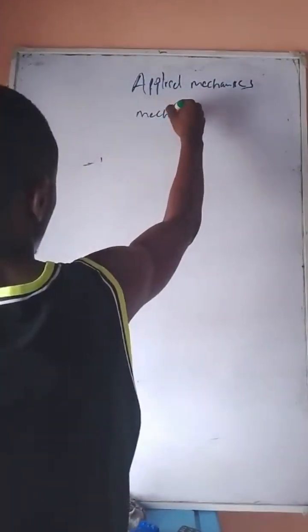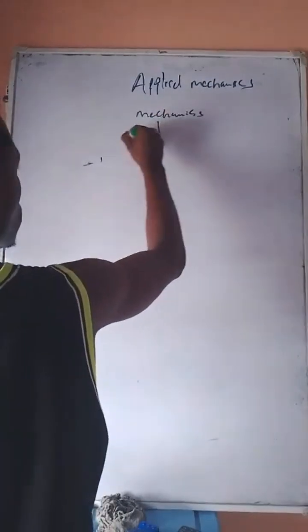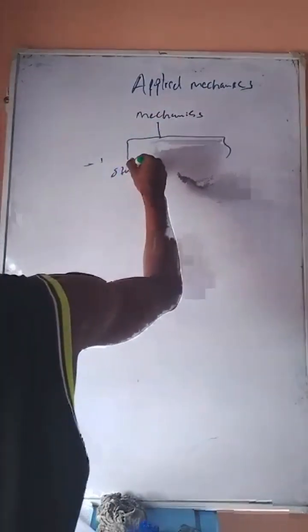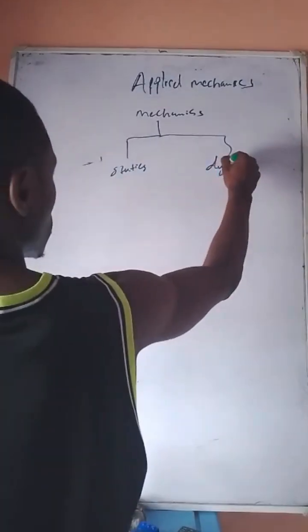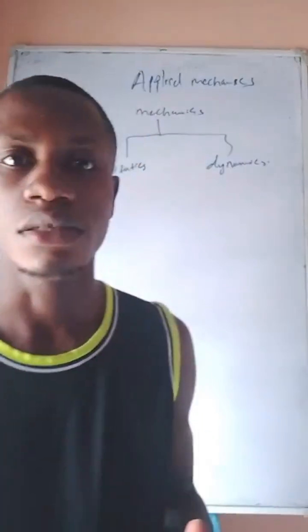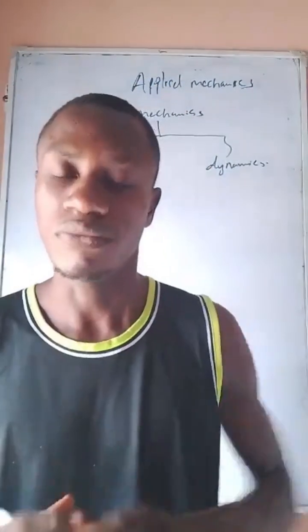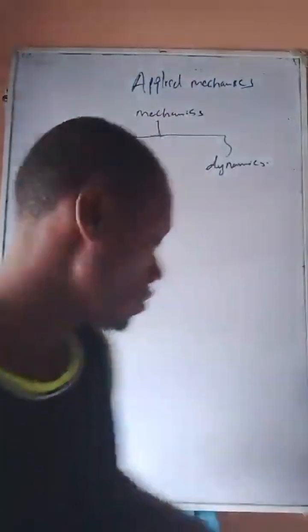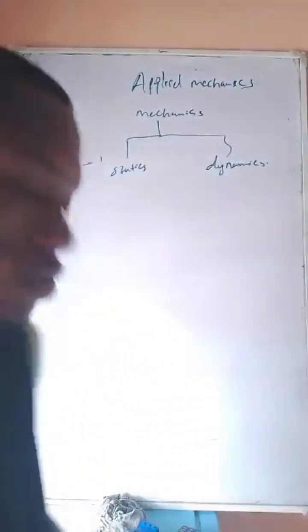Okay, so basically mechanics is divided into two: statics and dynamics. Statics is the branch of mechanics that studies a body and the forces that keep a body at rest. So this book right now is at rest. The forces that cause it to be at rest is what statics takes into consideration.